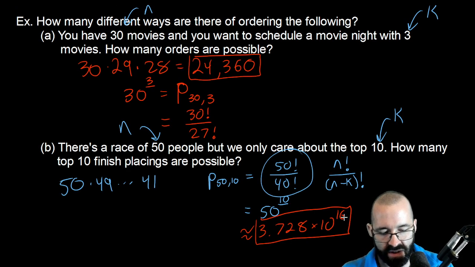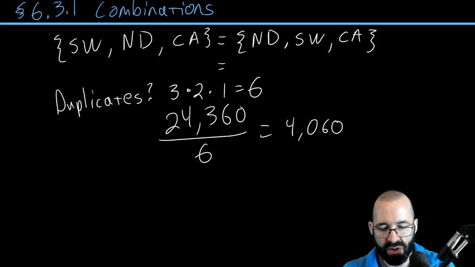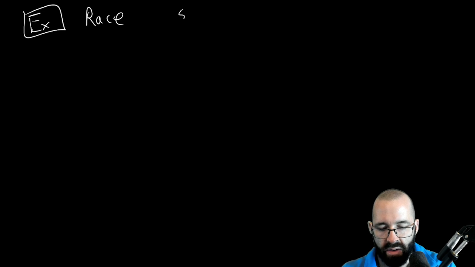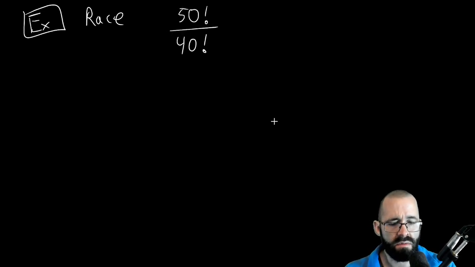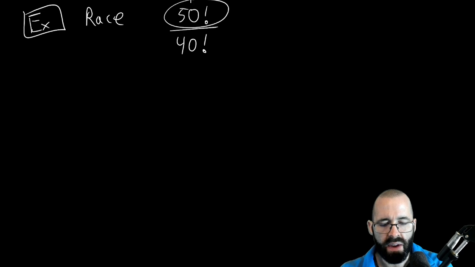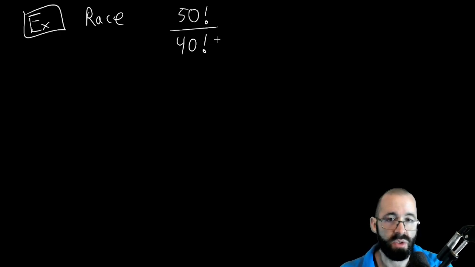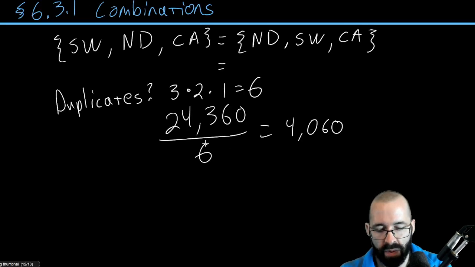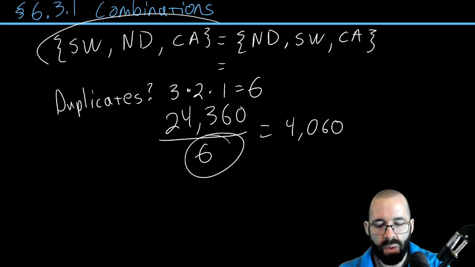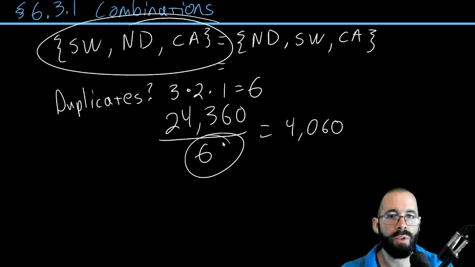Previously there was this number, which is 50 factorial divided by 40 factorial, because if the order mattered, there were 50 options and we were only choosing 10. But again, just like before, we're double counting. Before, we divided by 6 because there were 6 ways of organizing a group of the 3 that we were selecting.